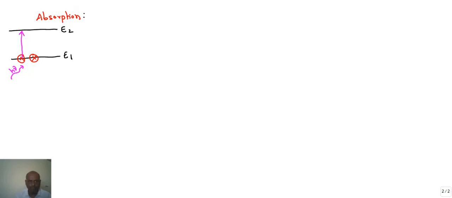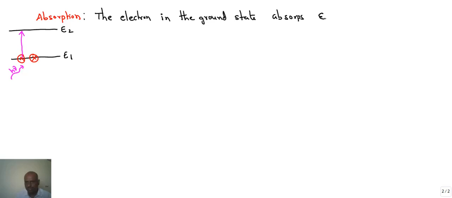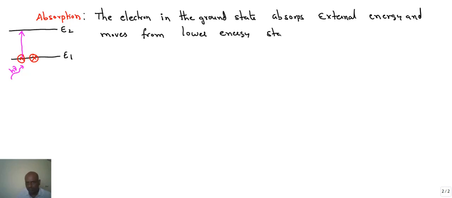So absorption can be defined as the electron in the ground state absorbs external energy and moves from lower energy state to higher energy state.